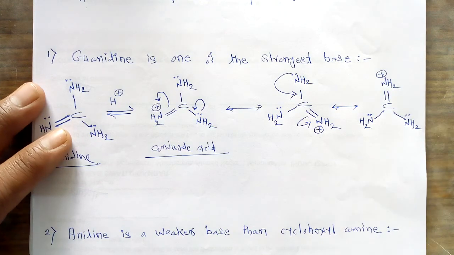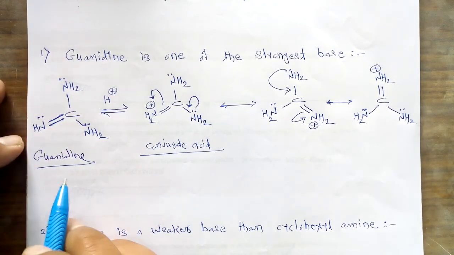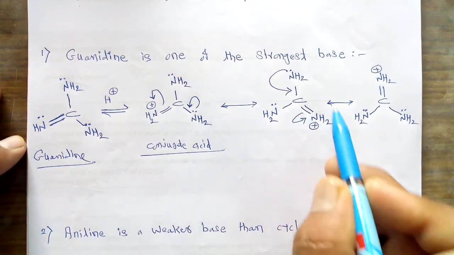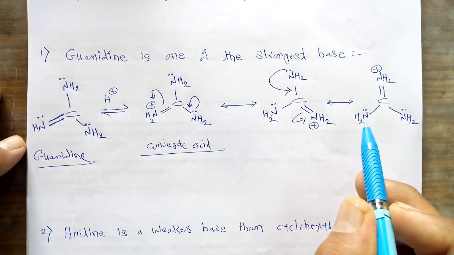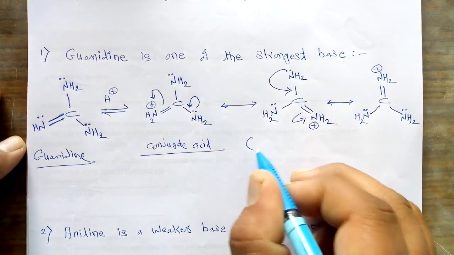So we can say that the conjugate acid formed from this guanidine gets stabilized due to the resonance phenomenon. It is resonance stabilization.